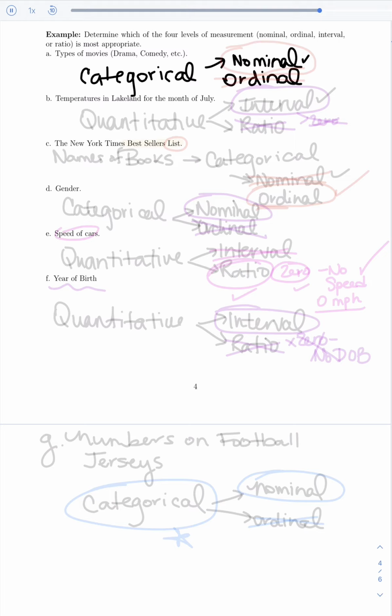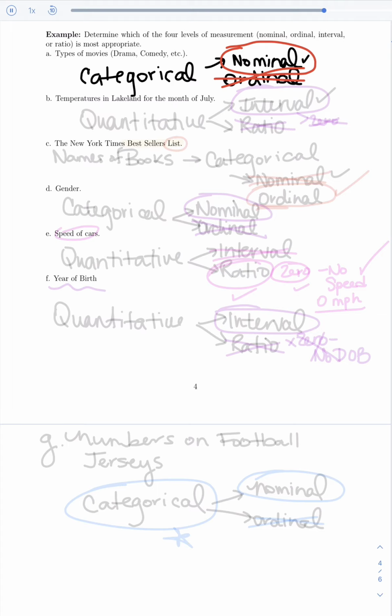Ordinal means that we can rank things. Well, can I rank drama above comedy or adventure above comedy? They're just names. So I can't really rank one as higher or lower than the other without putting some of my opinion in it. And really, these are just names. So it doesn't make sense to put any kind of order. So I have to leave it as just strictly nominal data.